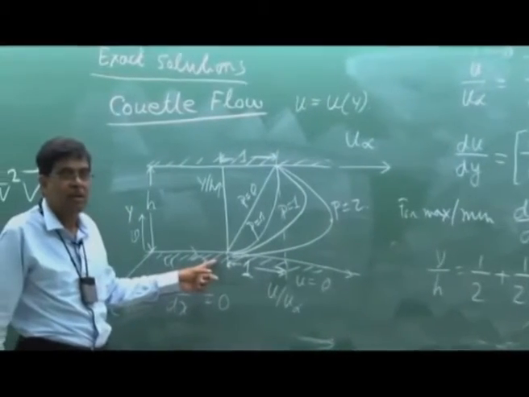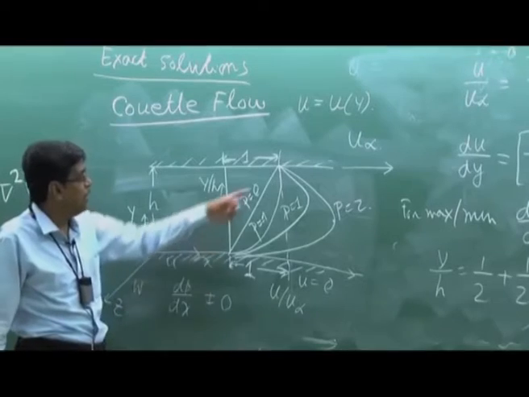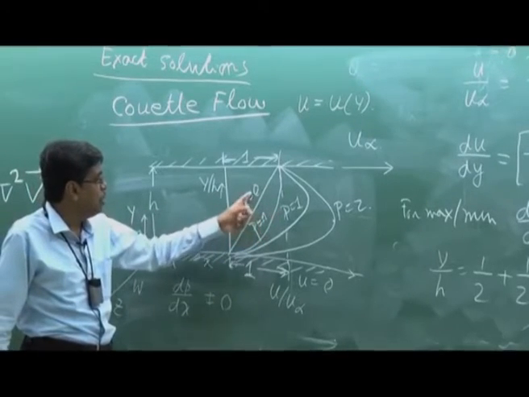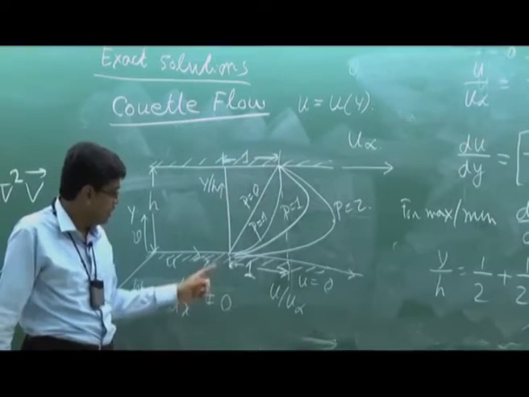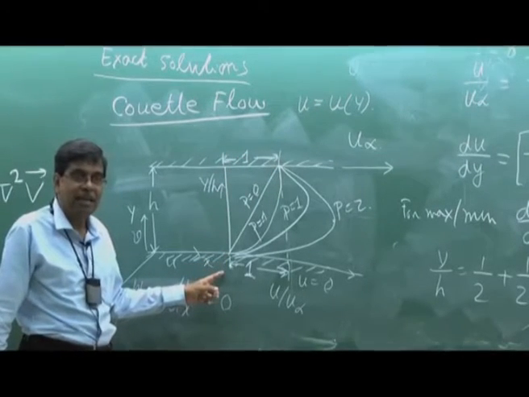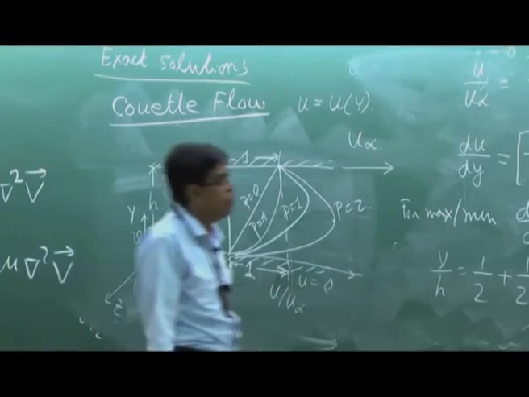Y by H is less than 0. That means this is not our concern. This is not in the fluid domain. What happened in this case is that between 0 to 1, the maximum point occurs at Y by H greater than 1. It is just the same way as Y by H less than 0.